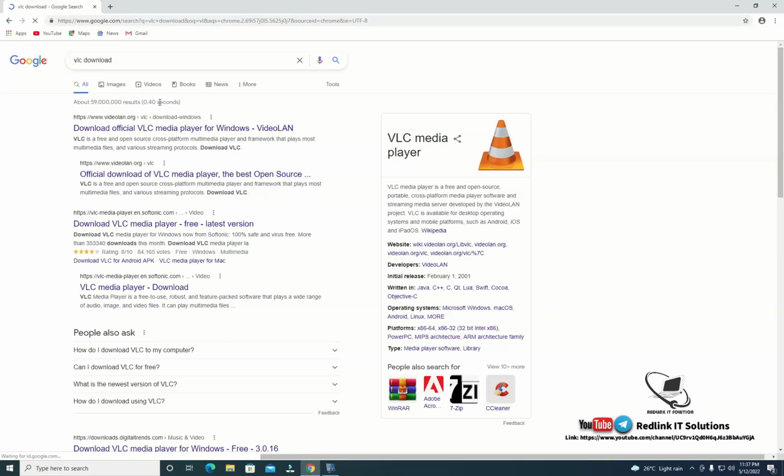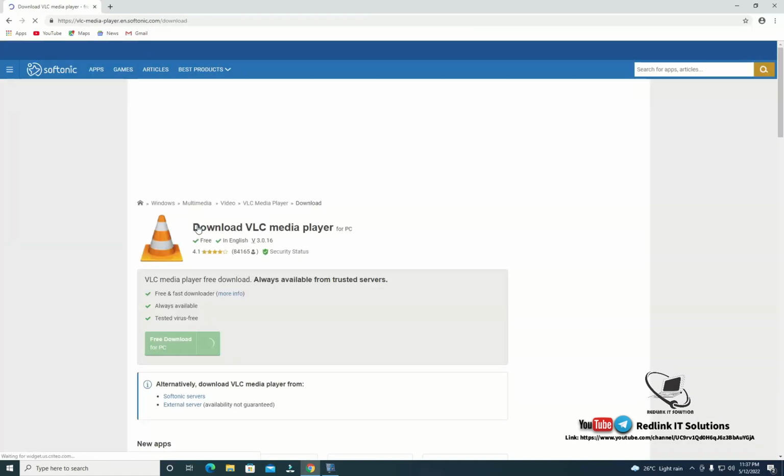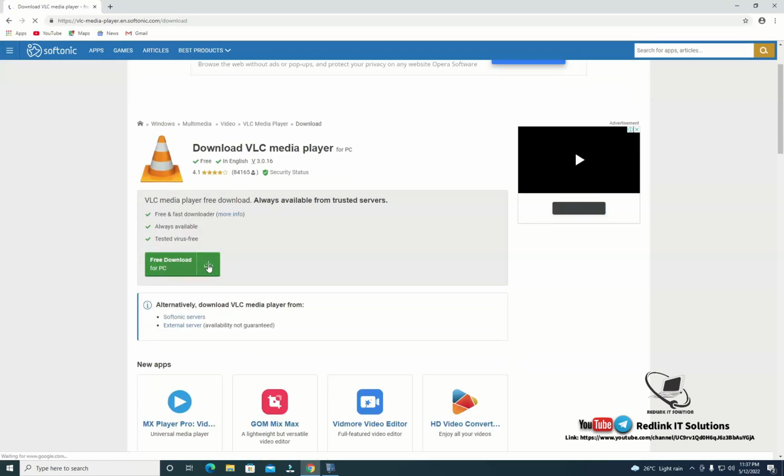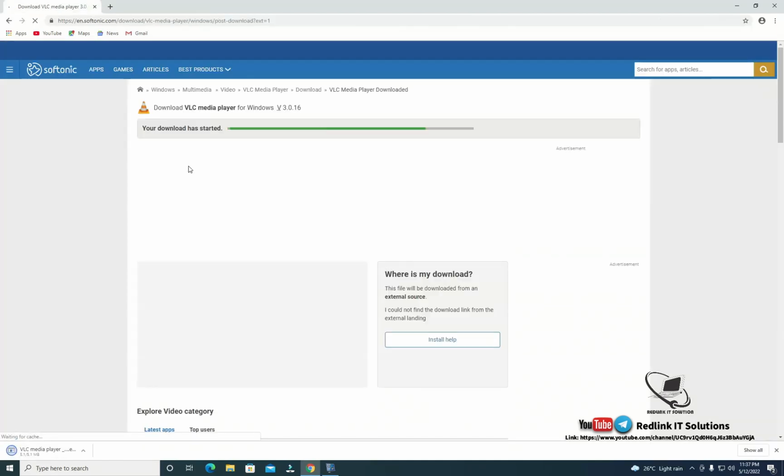Good. So then this is the site. You go to download VLC media, the free latest version, and you click it. So this is what is going to come. Then you download the free version for your PC. You click on the green button and your downloading has started.